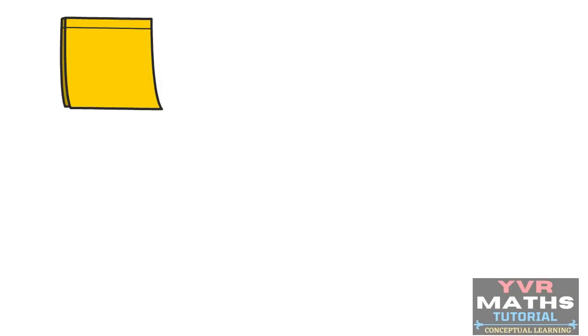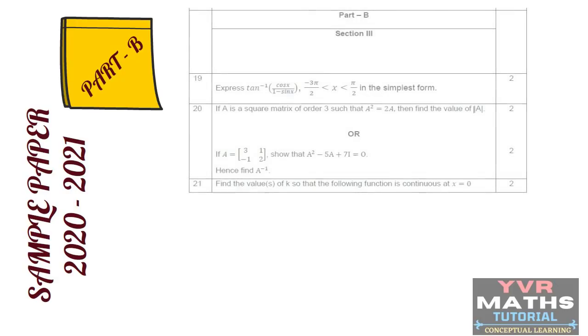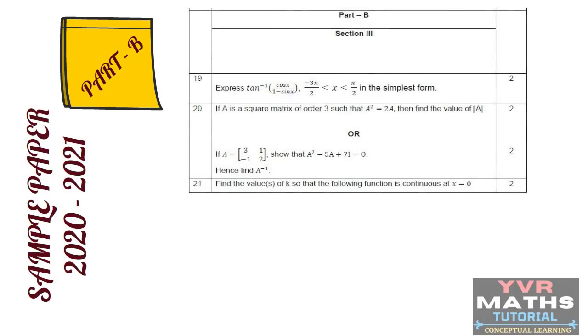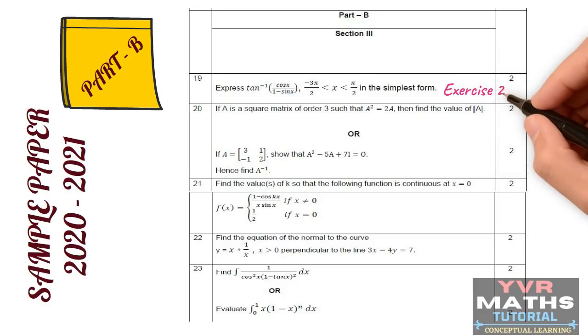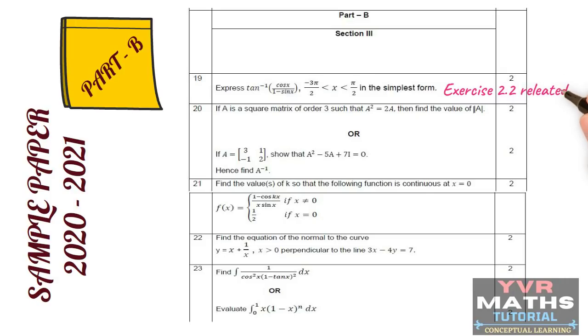Section 3. See here, part B, section 3. If you see the 19th question, they taken from the chapter inverse trigonometric functions. How to write the given function in simplest form. Based on that concept they have given this question. So this question is related to exercise 2.2 from our NCERT.